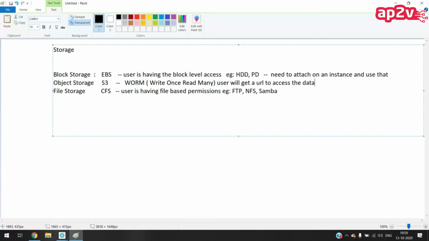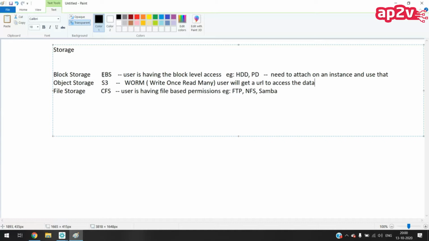That is the reason why they are not giving you the permission to write it, because they are saving the data in multiple locations. If you are making some modifications, then they have to modify it in every location. That is the reason why they are not giving you the permission to edit it. But obviously we can save data.